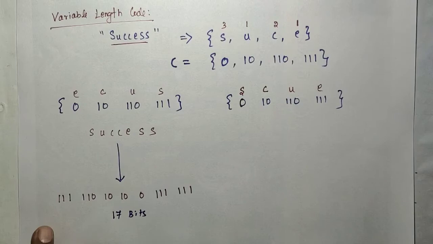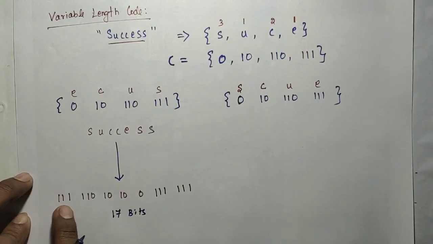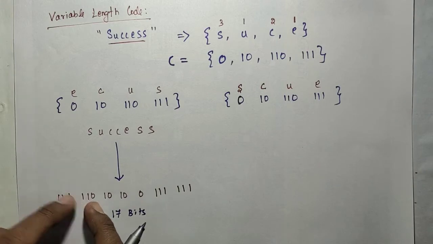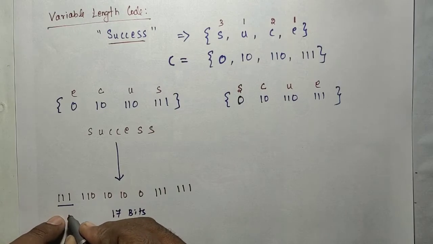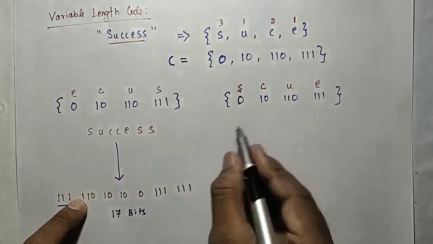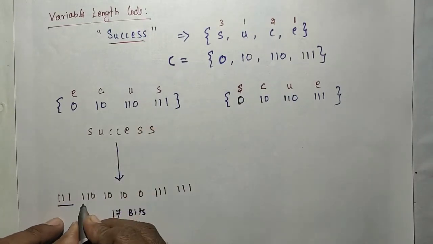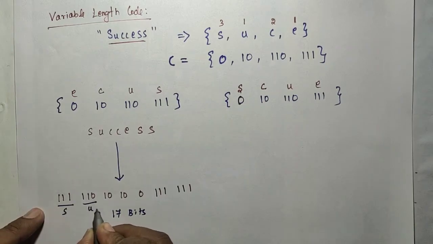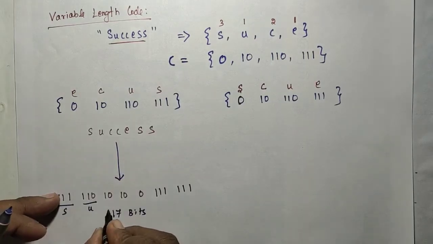While decoding, it will check whether the first one bit is in the list; it is not there. Next it will consider the first 2 bits, 1 1, which is not in the list. Next it will consider the first 3 bits, 1 1 1, which is in the list, so it will be substituted with S. Next it starts with 1, not there; 1 1, not there; 1 1 0, it is there, that is U. So it will substitute U here. Like that it will be substituted. Here we are getting 17 bits.